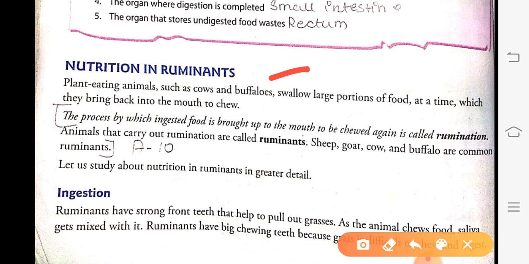And the animals that carry out rumination are called ruminants. Again I am repeating, animals that carry out rumination are called ruminants. I think you have got what a ruminant is. So as an example you can give the animals that eat plants.